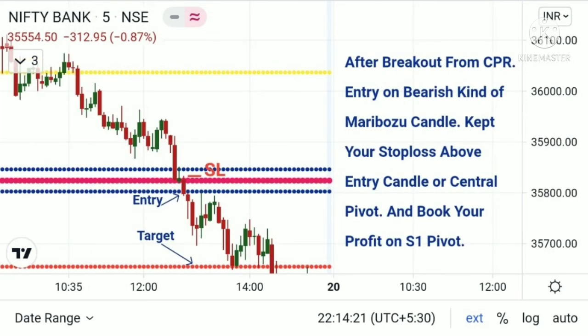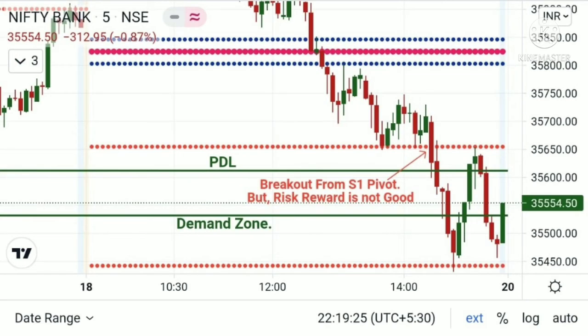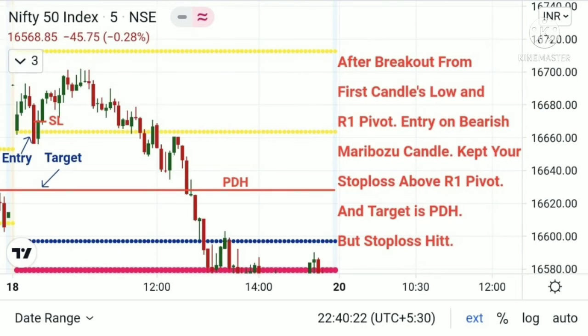And the third trade in Bank Nifty is after breakout from CPR, entry on bearish kind of Marubozu candle, keep your stop loss above entry candle or central pivot and book your profit on S1 pivot. And the fourth trade in Bank Nifty is breakout from S1 pivot, but risk reward is not good, so don't take that trade.